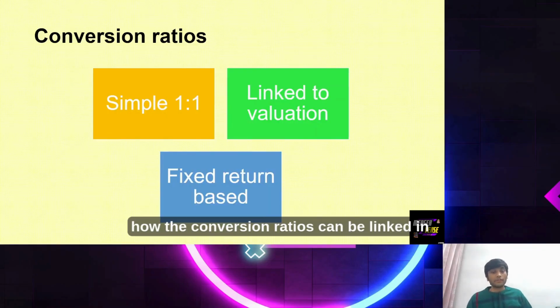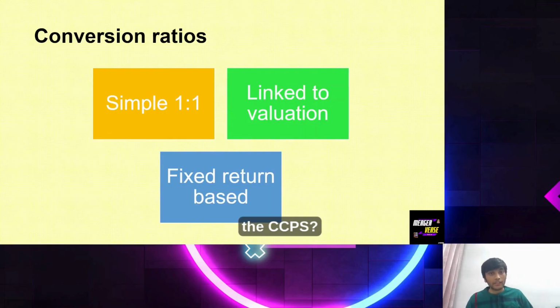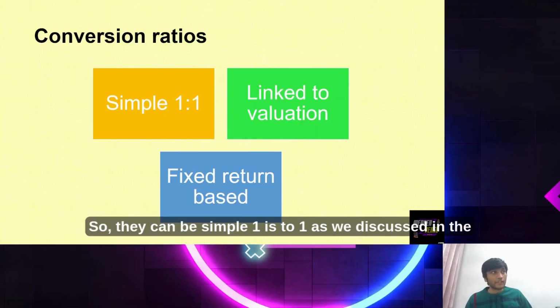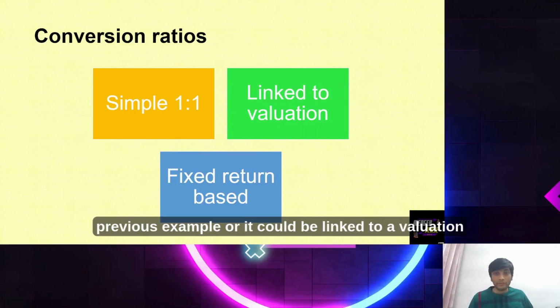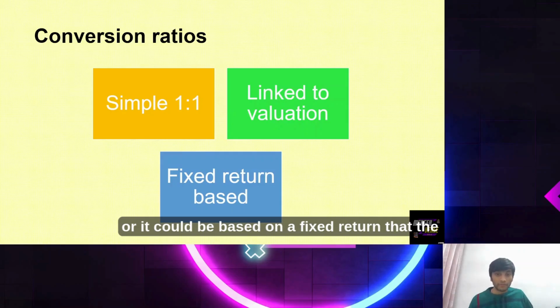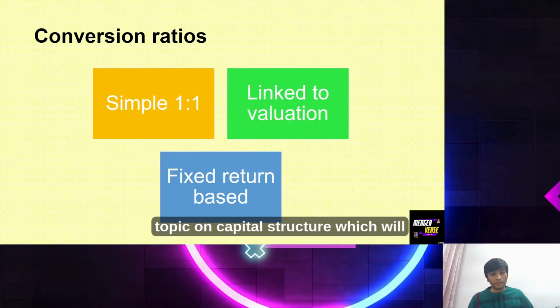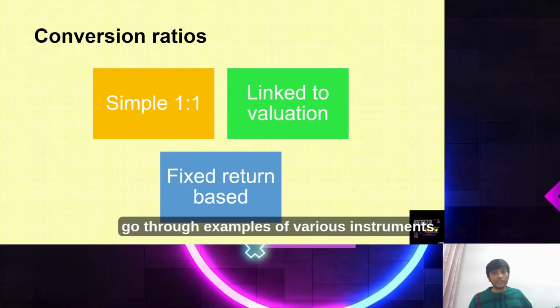Now, how can the conversion ratios be linked in the CCPS? They can be simple 1:1 as we discussed in the previous example, or linked to a valuation, or based on a fixed return that the investor desires, or in the period of exit. We'll cover this in more detail in another topic on capital structure, in which we will go through examples of various instruments that can be issued by the company.